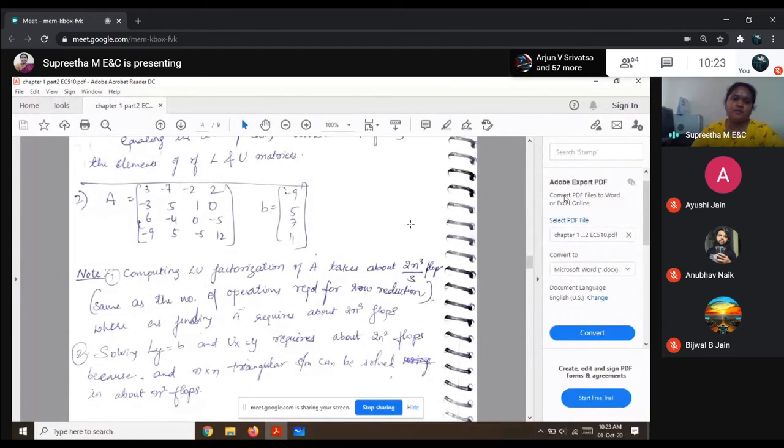Yes, if you're done, I'll show you the alternative method to find out the LU factorization of a matrix. Okay, we're done with this?